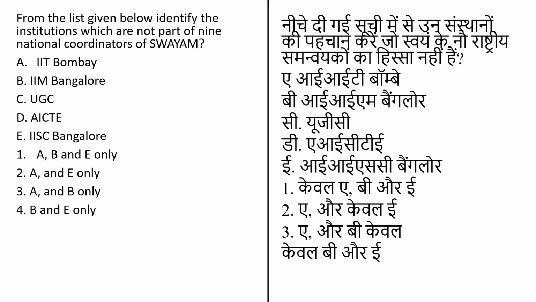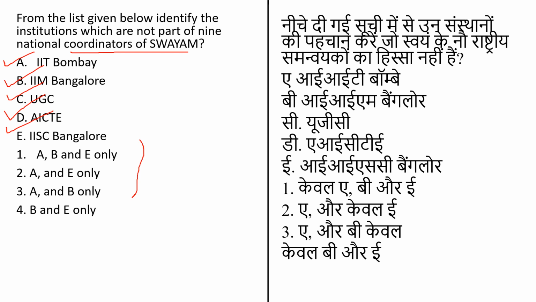The next question is: from the list given below, identify the institutions which are not a part of the 9 national coordinators of SWAYAM. The options given are: first, IIT Bombay; second, IIM Bangalore; third, UGC; fourth, AICTE; and the last one, IISc Bangalore. From this you have to select the correct code which represents the correct answer.